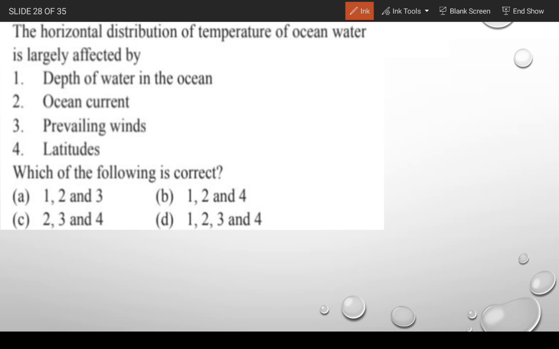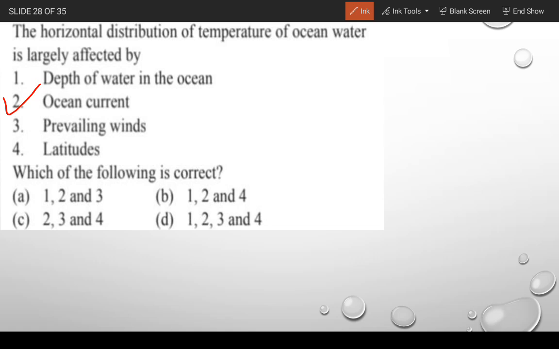The horizontal distribution of ocean temperature is largely affected by, first, oceanic current, because of the oceanic current the temperature in the ocean is affected.